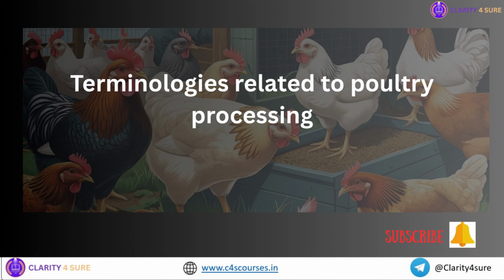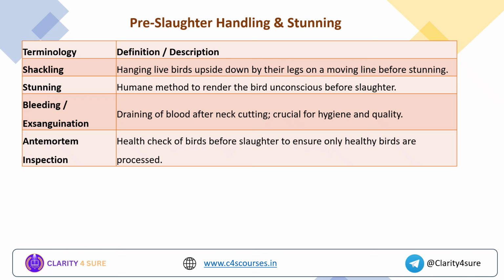Now moving into the lecture, I have divided the terminologies related to poultry processing into 7 sections, where we will be dealing with the important terminologies under each section. The first section is pre-slaughter handling and stunning. So it is before the slaughtering. The important terminologies are shackling.